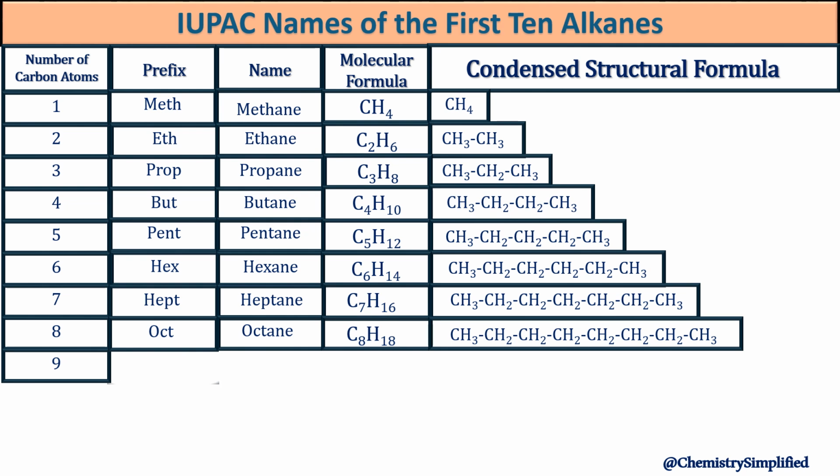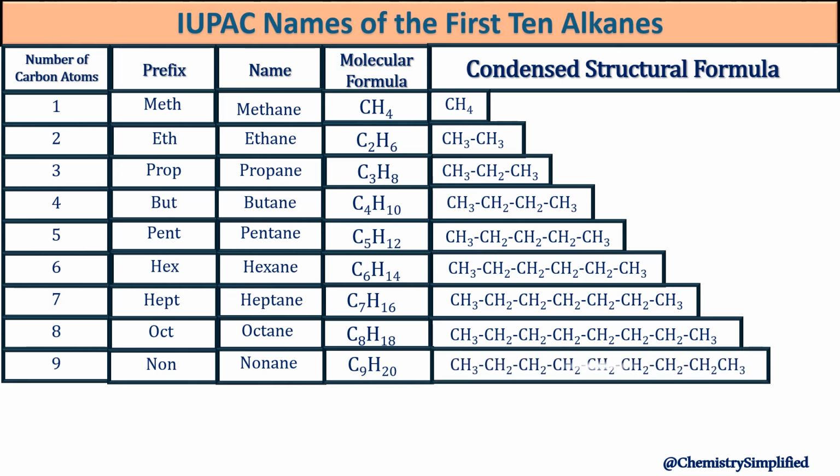9 carbons linked together, the prefix would be non. Name nonane. Molecular formula C9H20. Lastly, 10 carbons, the prefix would be dec.